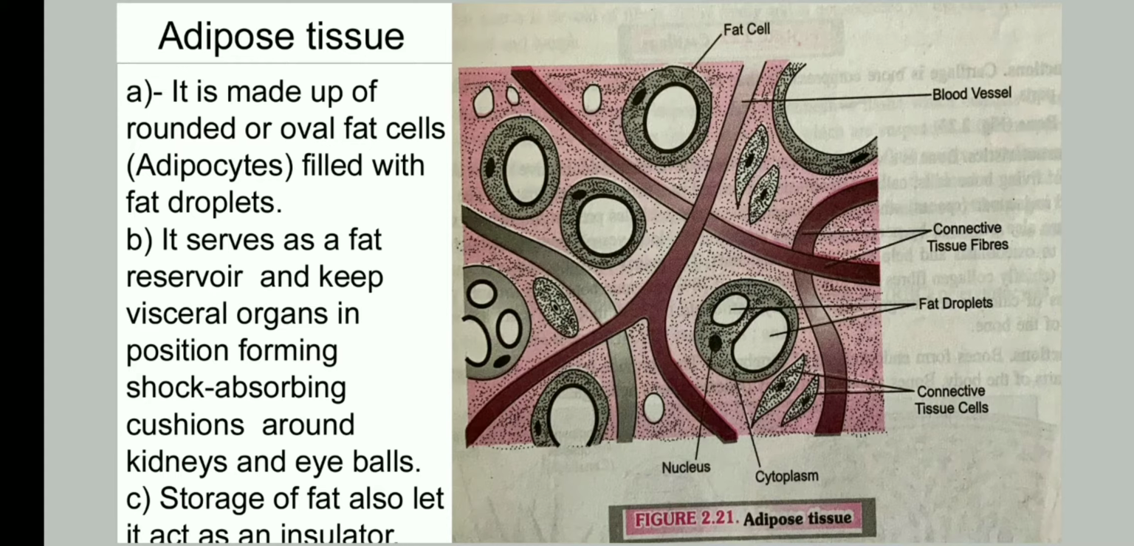Then storage of fat also lets it act as an insulator, as this type of tissue is found beneath the skin, so that it also acts as an insulator to conserve the heat in the body or conserve the energy. As we all know that in the cold regions, thick fat layers are found under the skin of the animals.